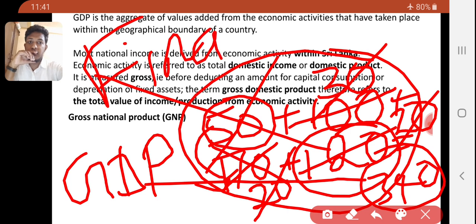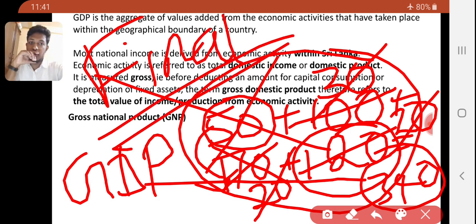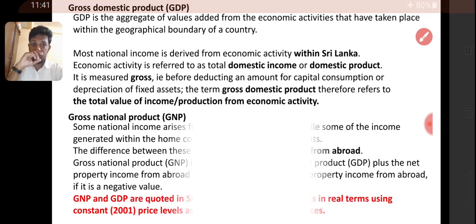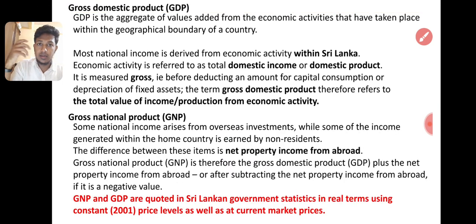Final price will be the added value at each and every place. That means added value. Please understand that properly. Most income derived from economic activity within Sri Lanka is referred to as total domestic income or domestic product. It is measured gross, before deducting the amount of capital consumption or depreciation of fixed assets. The term gross domestic product therefore refers to the total value of income and production from the economy.